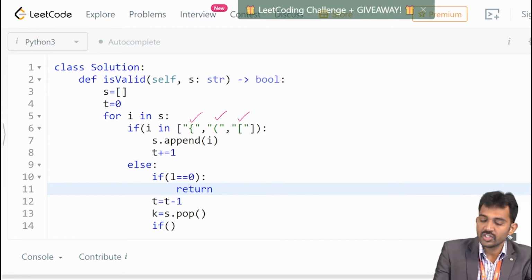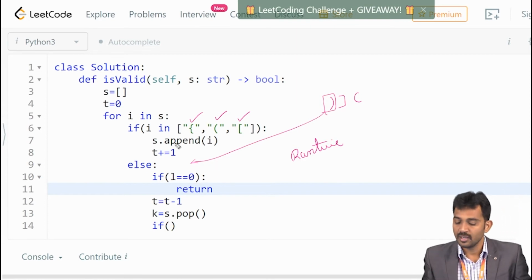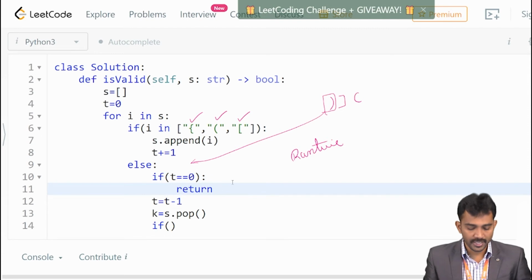For example, if the string starts like this, then what happens when you get this kind of symbol? It simply comes to here, right? Then this time l value is 0. There are no elements in the stack, right? Still you are trying to pop the element. So simply it is going to return the runtime error. To avoid this, when your length is 0, so when your top value is 0, simply you should return false.